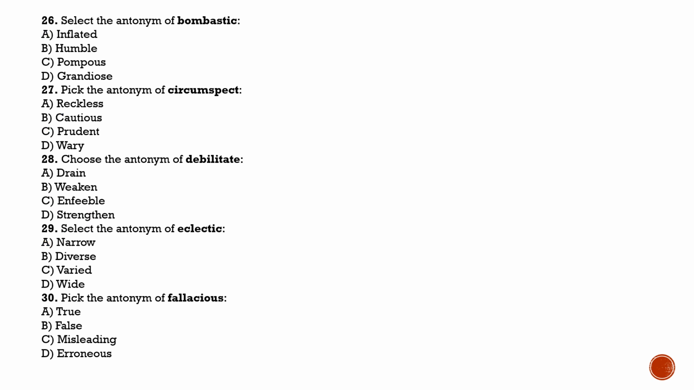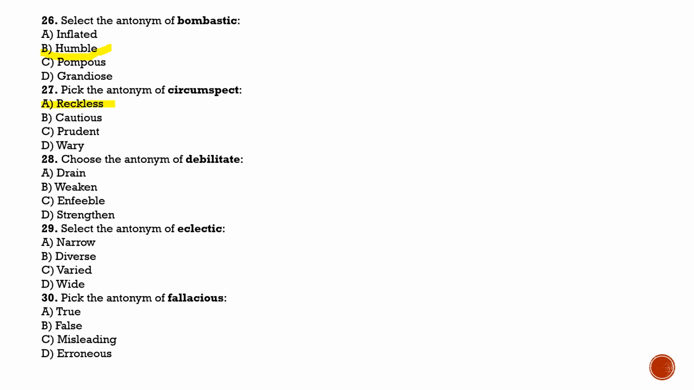Next is question number 26. Select the antonym of bombastic. Bombastic means pompous, and its antonym will be humble or modest. So option B will be correct. Next is question number 27. Pick the antonym of circumspect, and it means cautious. Its antonym will be reckless or careless. So option A will be correct.